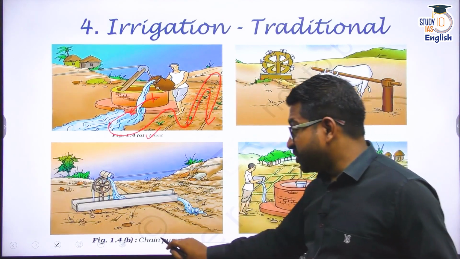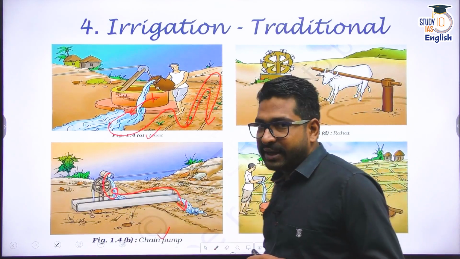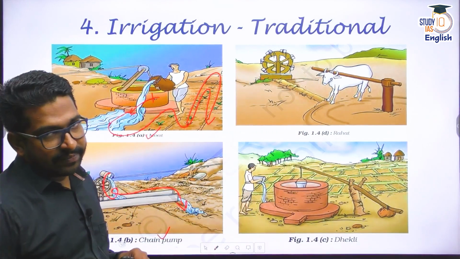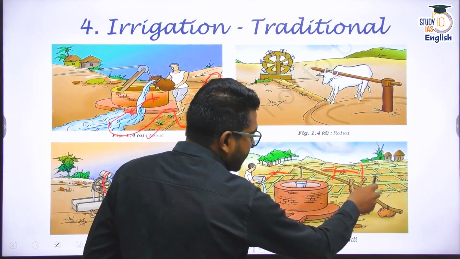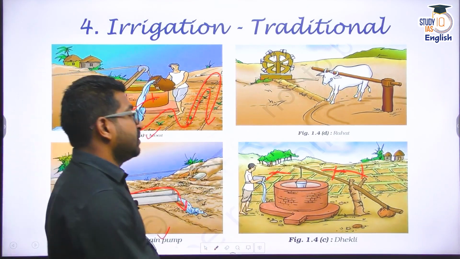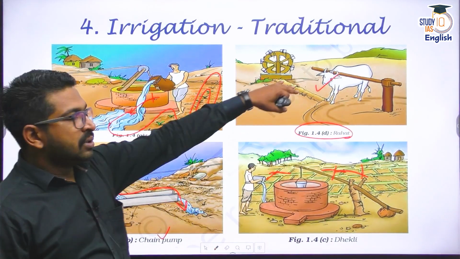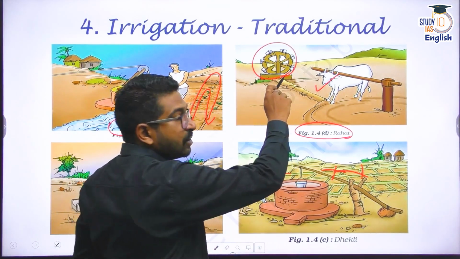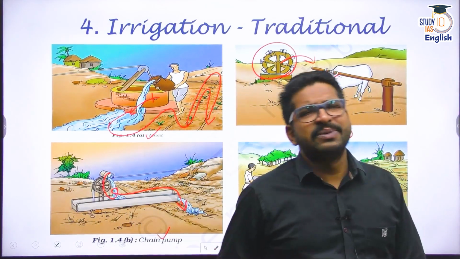Apart from that, you also have the chain pump. A chain pump, again, draws water and puts water directly into your land. We also had dhekli, right? Under this dhekli system also, you can see the land has been divided into rectangular channels where the water will very easily move. Or else we had a system called rahat. Now this rahat is a system where a draught animal is used. Mainly bulls are used. They move in a circular motion and the water is taken out from the water source and it enters the land. These are some of the traditional methods of irrigation.